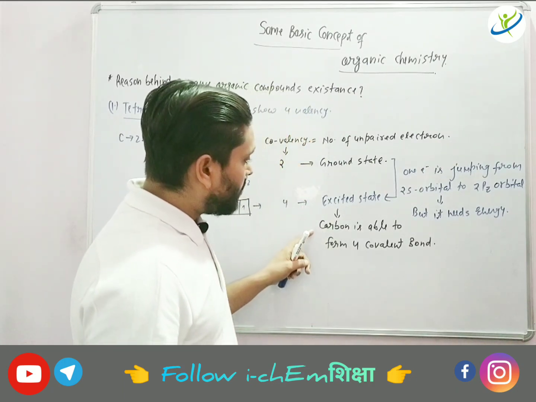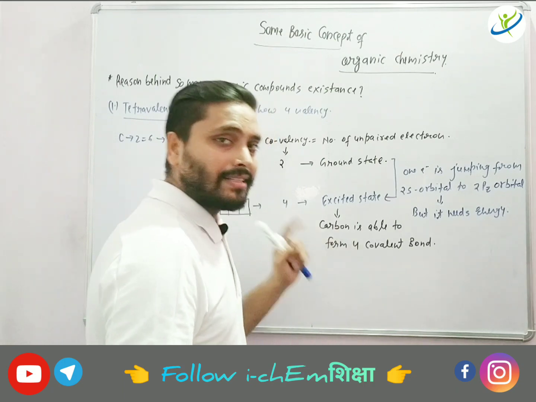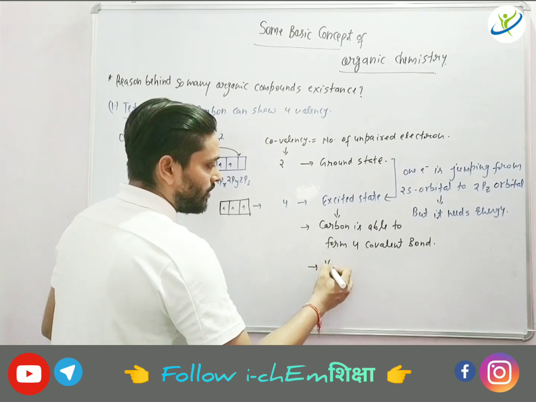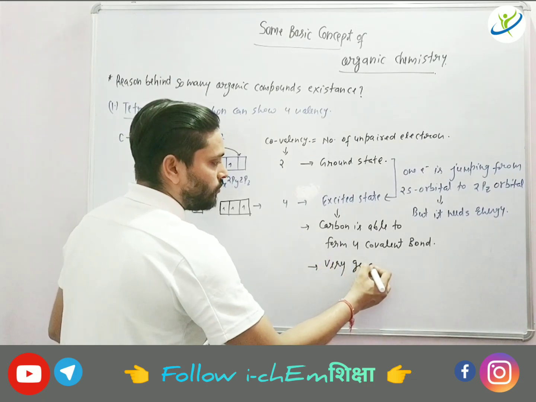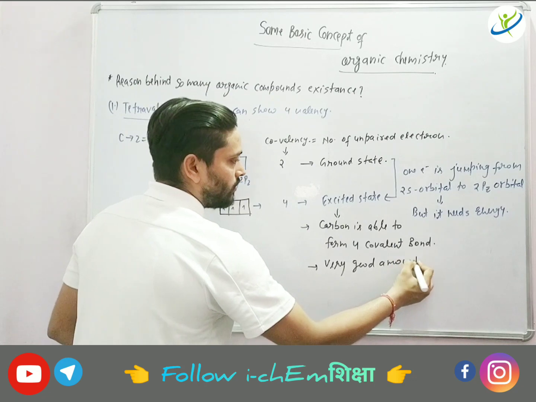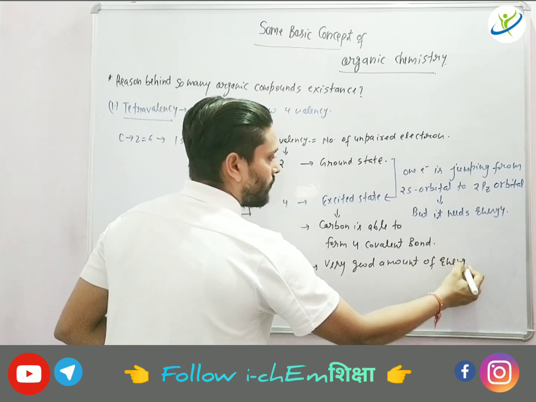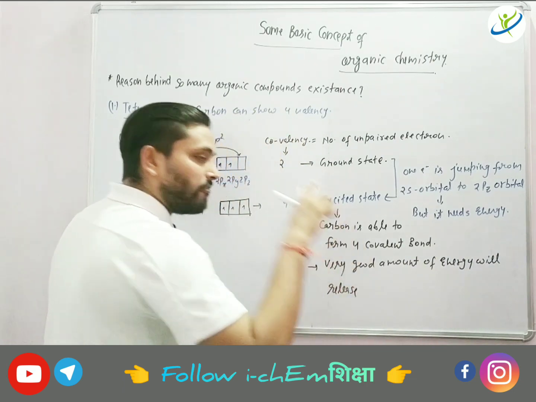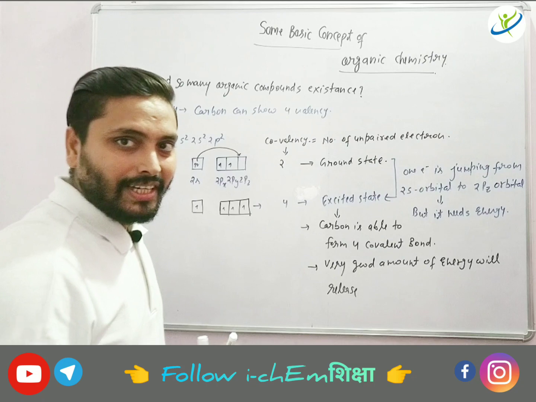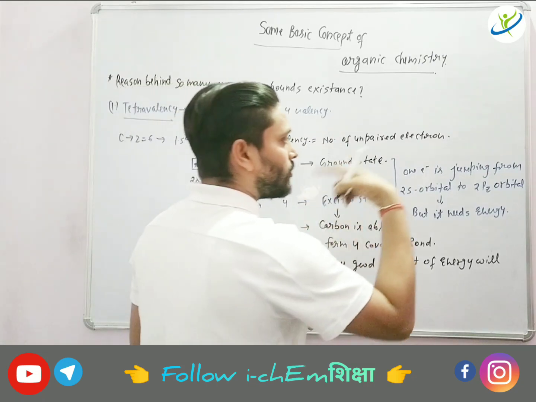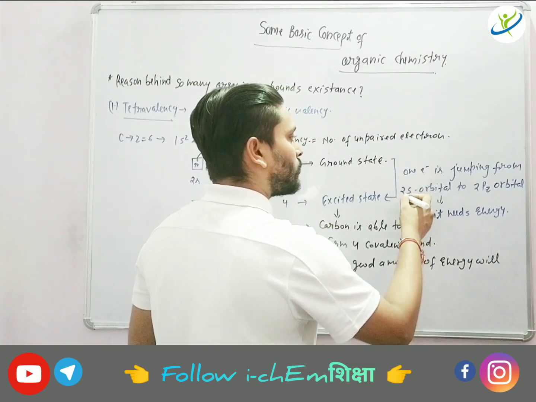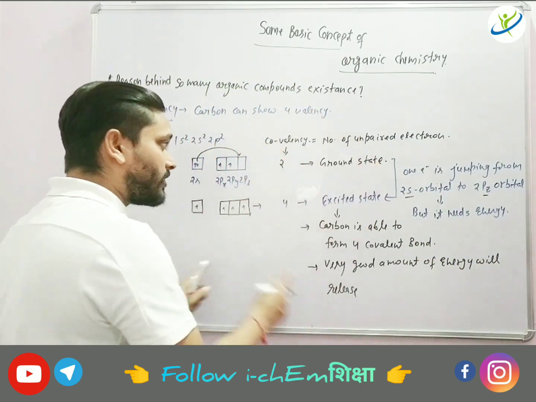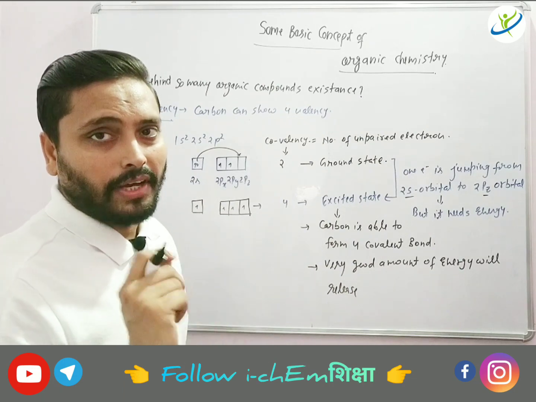So here carbon is able to form 4 covalent bond, hence a very good amount of energy will release, which compensate the amount of energy required to jumping down the electron from 2s to 2pz orbital. That's why this process is feasible from the point of view of energy.